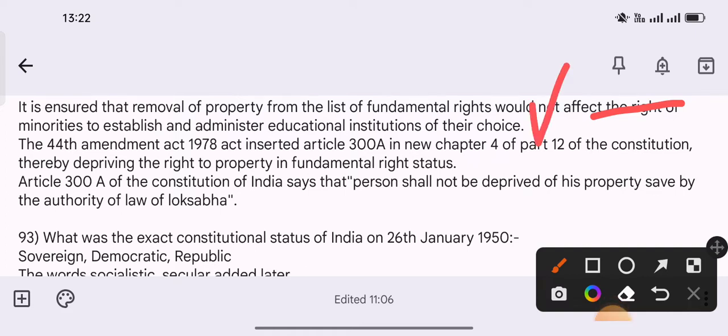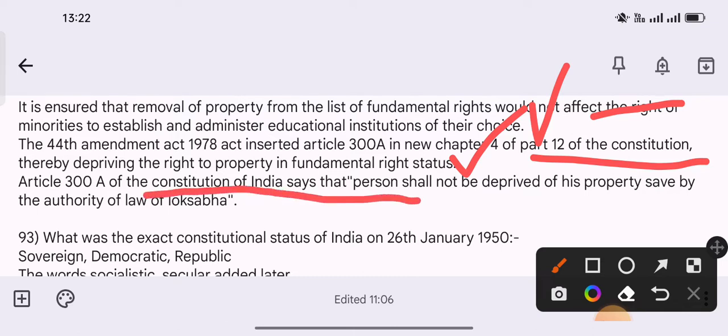The 44th Amendment Act 1978 inserted Article 300A in new Chapter 4 of Part 12 of the Constitution, and thereby depriving the right to property in fundamental right status. Article 300A of the Constitution of India says that person shall not be deprived of his property save by the authority of law of Lok Sabha.